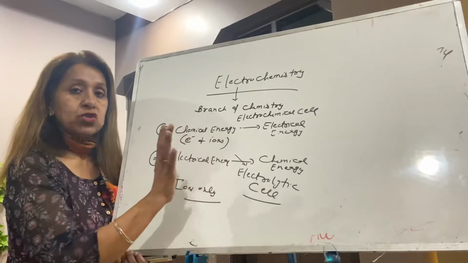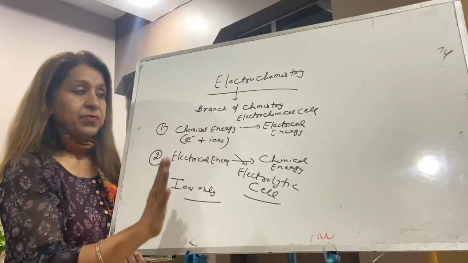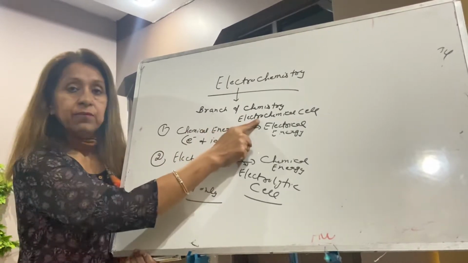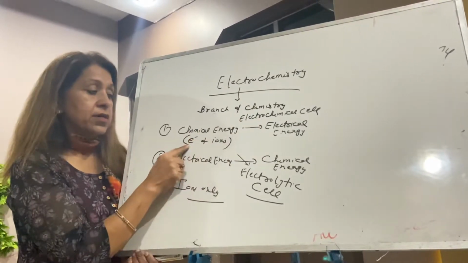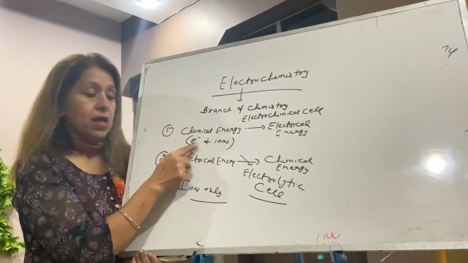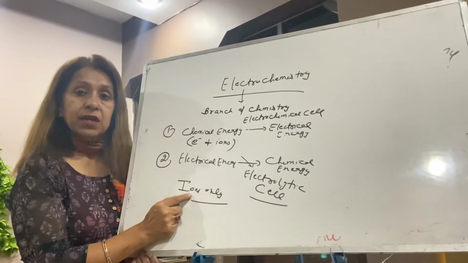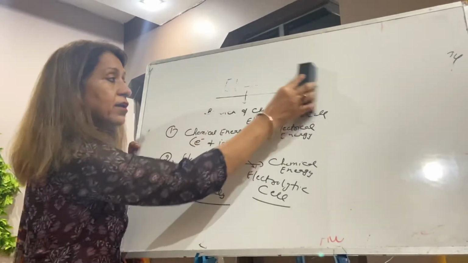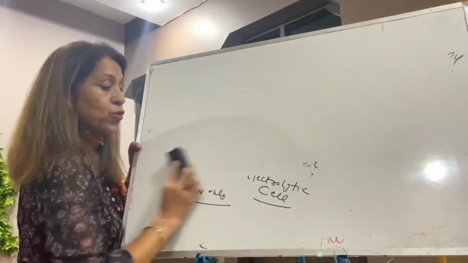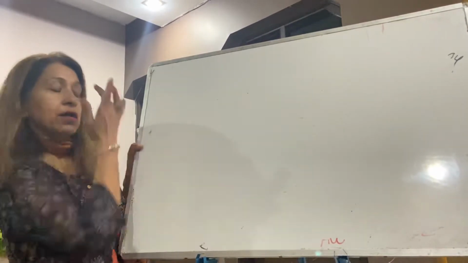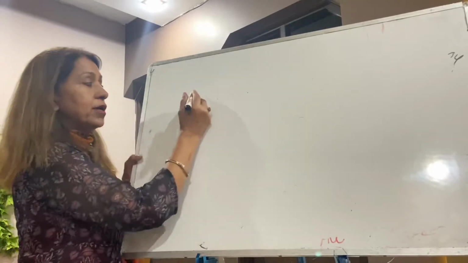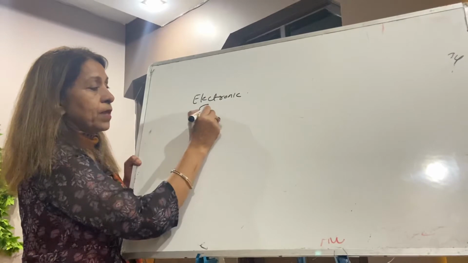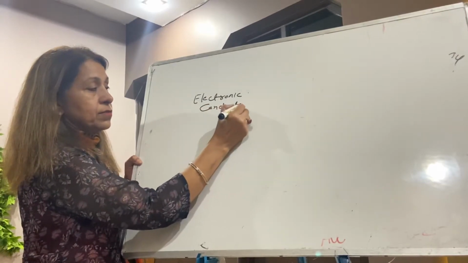So today we are going to start the electrochemical cell, but before that, listen. In the electrochemical cell, the current is carried by electrons and ions. But in the electrolytic cell, the current is carried only by ions. When the current is carried by electrons, it is called electronic conductance.